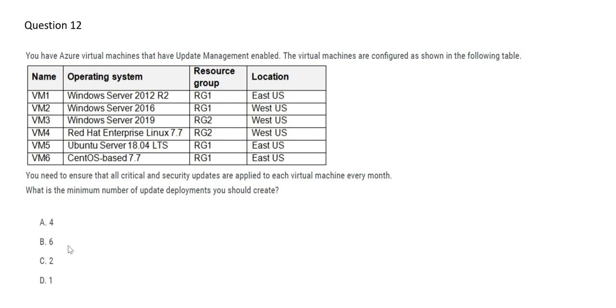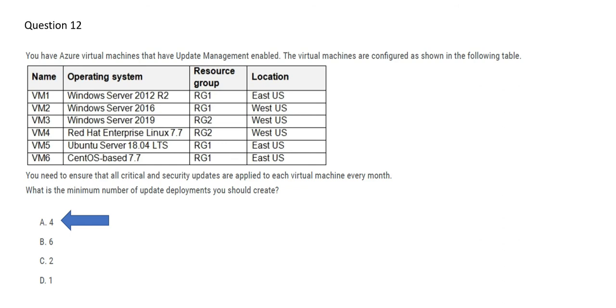No, the updates that we will create will be dependent upon the operating system. It will not be dependent upon the number of VMs. It will not be dependent upon the number of RGs. It will not be dependent upon the locations. So here, if you see, these 3 are Windows servers. So for this, we need one update deployment, and these three are different products. Though they are Linux operating systems, they are from different companies. So we will need one update deployment for each of these. So there will be 3 here and one for Windows, so 4. So 4 is the right answer.